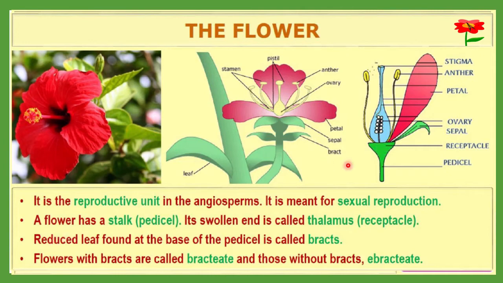Then this greenish, reduced leaf found at the base of the pedicel is called a bract. Flowers with a bract are called bracteates, and those without a bract are called abracteates. So there are two types of flowers: with a bract or without a bract. If it has a bract, it is called bracteate, and if it does not, it is called abracteate.